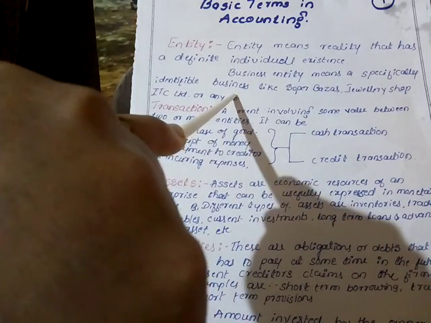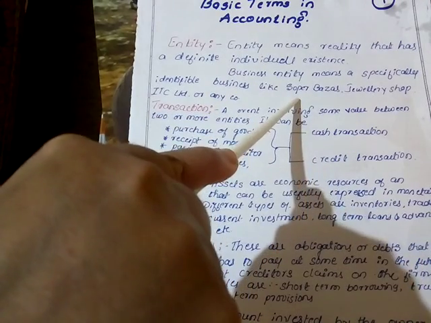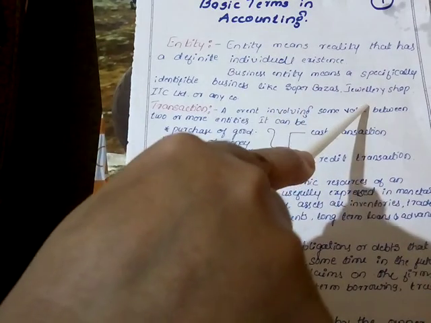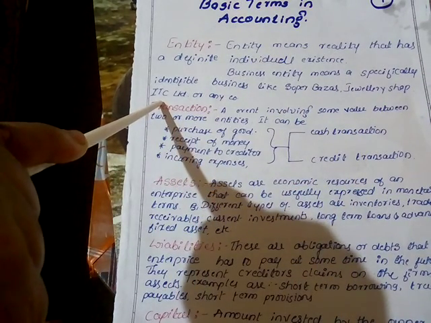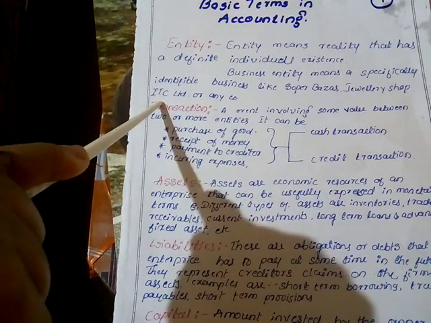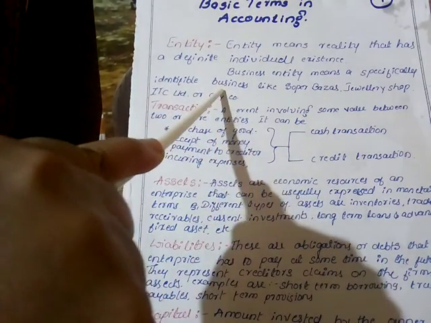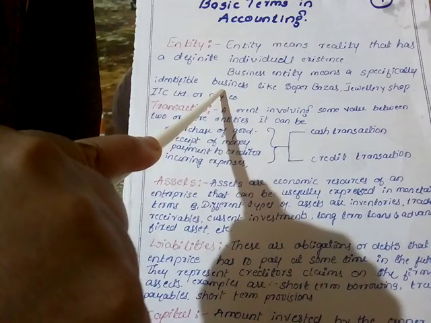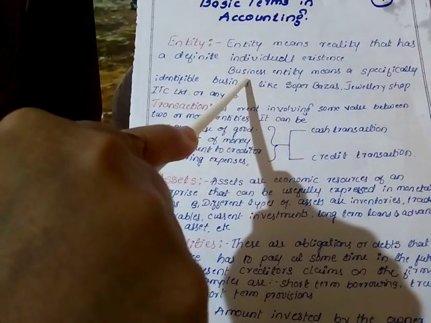The business should have its own identification. For example, Super Bazaar, D-Marts, jewelry shops, footwear shops, ITC, software companies, any industries, garments. It should have its own identification and also business activity. That type of individual existence is called a business entity.